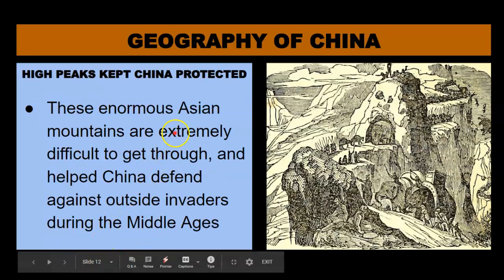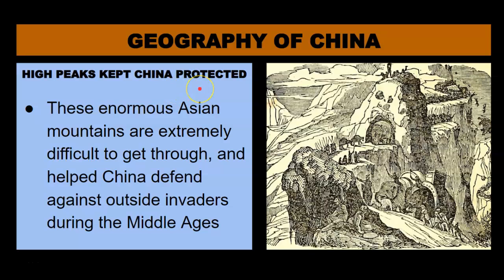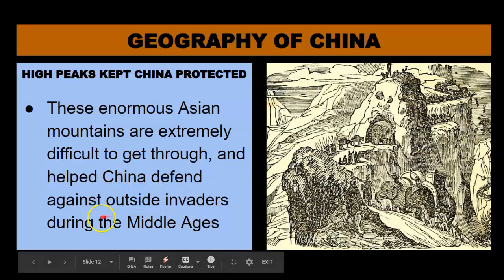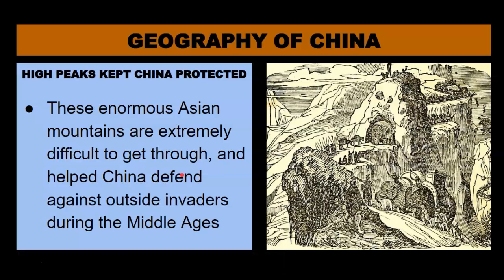All right. High peaks kept China protected. So our starter question, how do mountains or how do geographic features protect nations and civilizations? Well, these enormous Asian mountains are extremely difficult to get through and helped China defend against outside invaders during the Middle Ages. So the Himalayan mountains on the southeast border had great cultural, religious, and political strategic importance to the Chinese. All right, moving on.